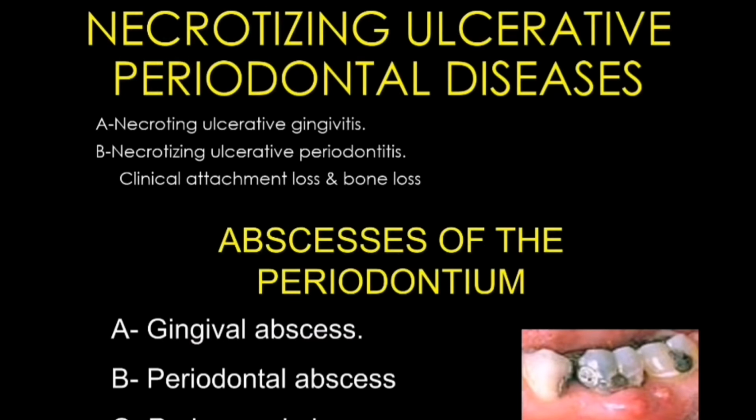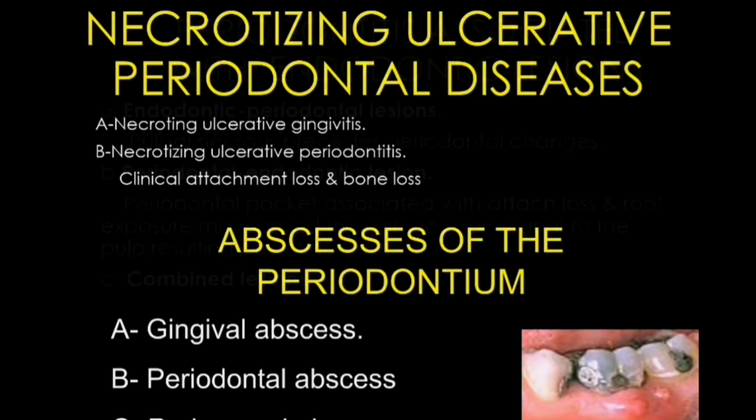Necrotizing ulcerative periodontal disease. We have necrotizing ulcerative gingivitis and necrotizing ulcerative periodontitis, in which clinical attachment loss and bone loss occur. The main difference between gingivitis and periodontitis is the pocket formation and bone resorption. Abscess of the periodontium: we have gingival abscess, periodontal abscess, and pericoronal abscess.